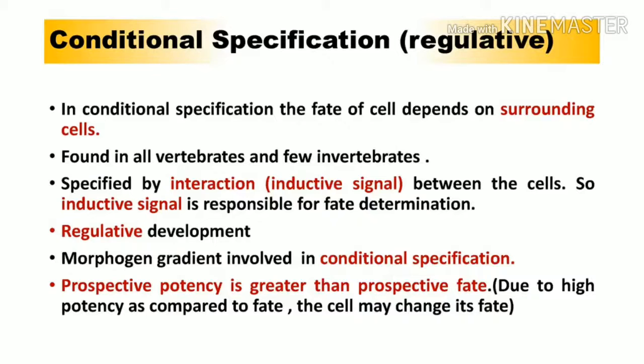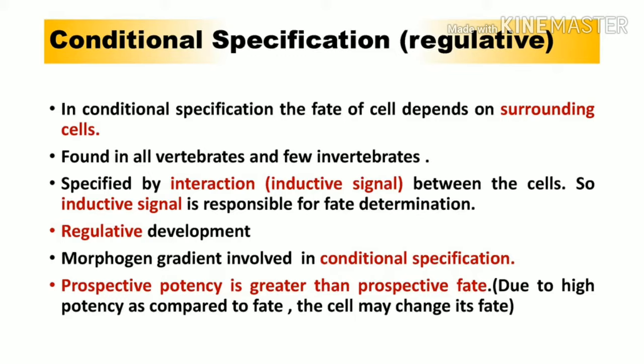Okay, so now let's proceed with today's topic, that is conditional specification, and this conditional specification will show you regulative development. The word conditional itself is describing that a cell or a blastomere needs a certain kind of condition, and only then is it going to differentiate itself according to its fate or according to its changed fate. So a particular cell is going to require a particular type of condition, and only then is it going to differentiate itself.